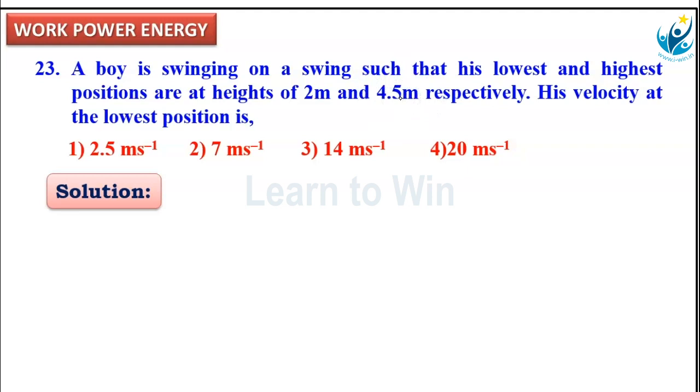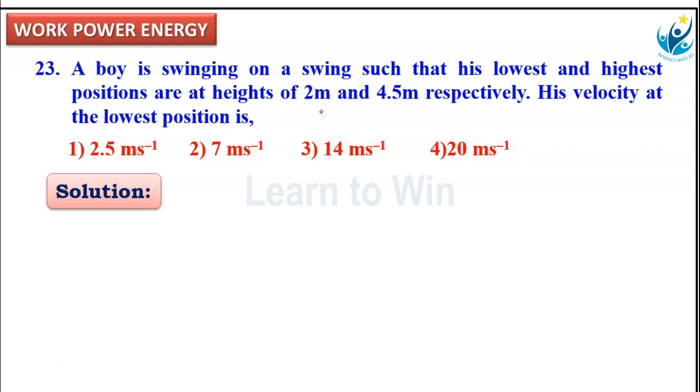This is the conservation of energy principle. So that means total energy at A, lowest point, means potential energy mgh plus kinetic energy half mv square. Highest point total energy means potential energy mgh, height is there, but kinetic energy at the highest point is 0. Hence, the kinetic energy at the lowest point is the difference of potential energy at the highest point and lowest point.